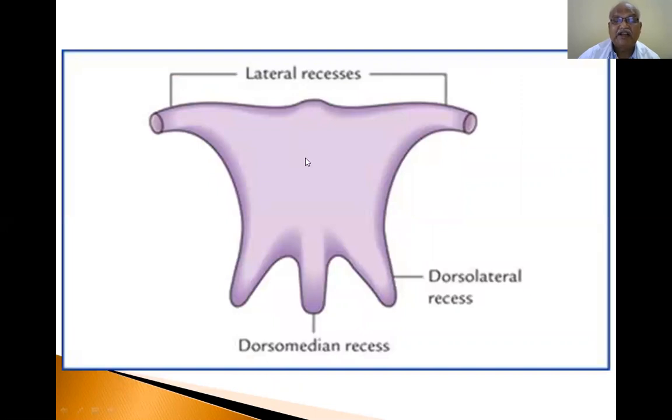Now this is the fourth ventricle. It has a tent-like cavity. If you draw the diagram of the tent-like cavity, it looks like this. It has one lateral extension and another lateral extension, the lateral recess, which extends into the inferior cerebellar peduncle in front. So this is the dorsolateral recess, two recesses, and one dorsomedial recess. So there are 5 recesses in the fourth ventricle. This is one lateral recess, this is another lateral recess, this is the dorsolateral recess, and the dorsomedial recess. So these are the 5 recesses present in the fourth ventricle.